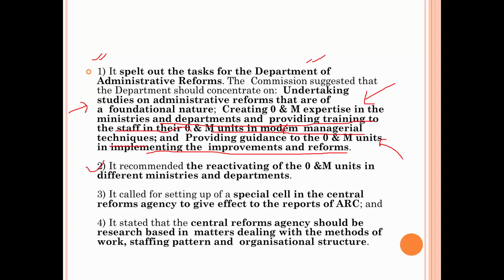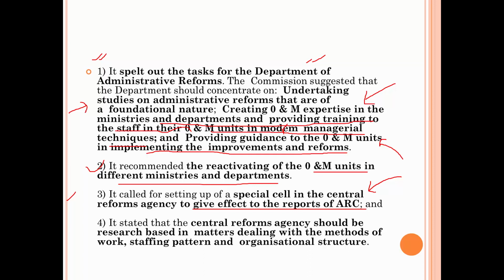Then the second recommendation was reactivating O&M units in different ministries and departments where they were not active. So all ministries are having an O&M unit. Then third, it called for setting up of a special cell in the Central Reforms Agency to give effect to the reports of ARC, because mostly the recommendations of reform committees are neglected many times. That's why it wanted to have a central reform agency, a separate agency which can take care of